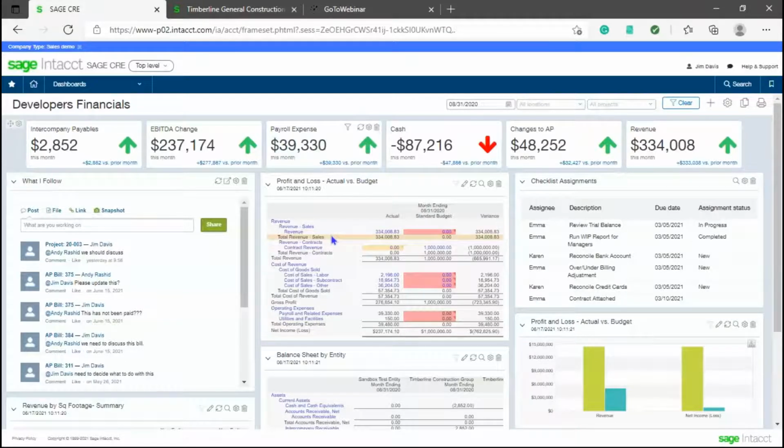Also on this dashboard, you will see something right over here. This is called chatter. Some people have been around products with chatter in them before. This is inside the Intacct product itself.